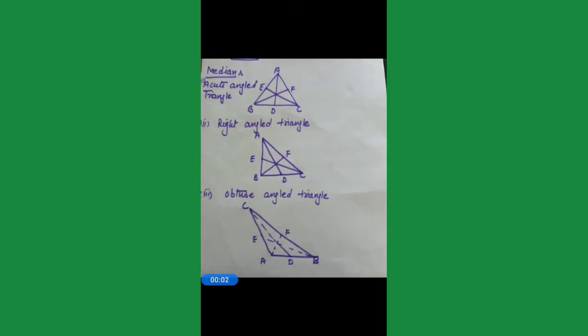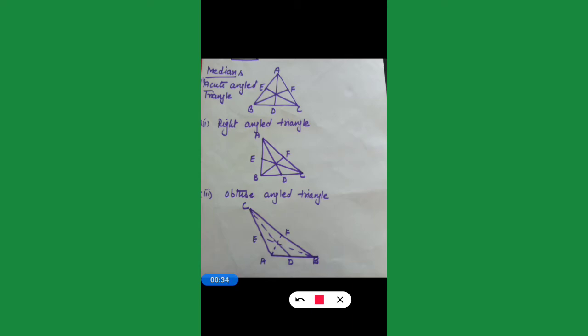As we know about the median, a median is a line segment which we draw from a vertex to the opposite side of a triangle and which cuts the line segment into equal parts, at its midpoint. In a triangle, there can be a maximum of three medians. एक triangle में three medians हो सकते हैं maximum. And all these three medians will definitely meet at a point. That point is known as the point of concurrence.